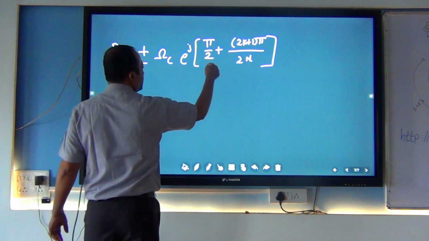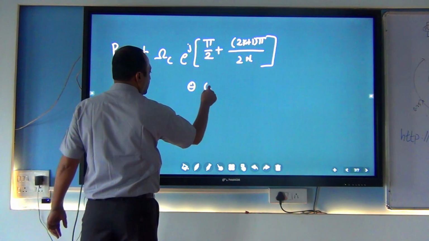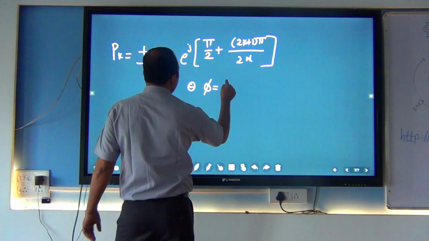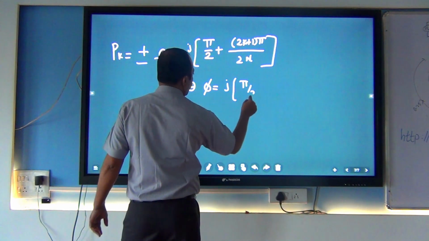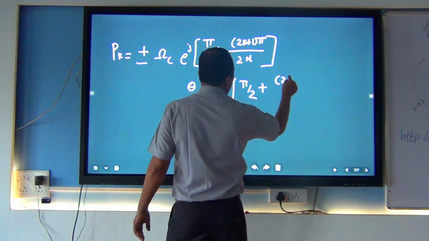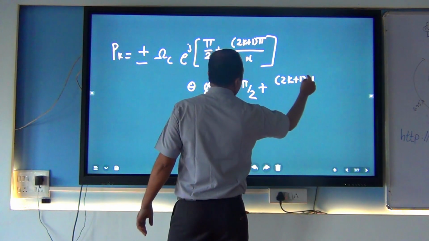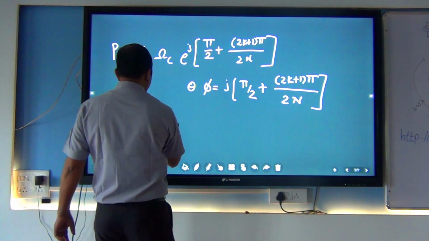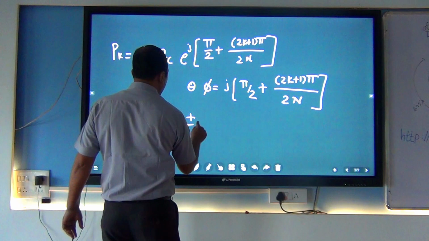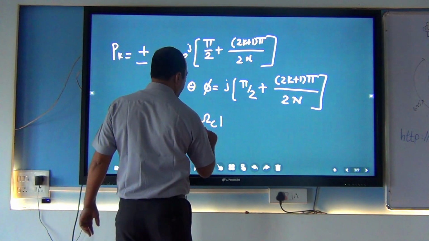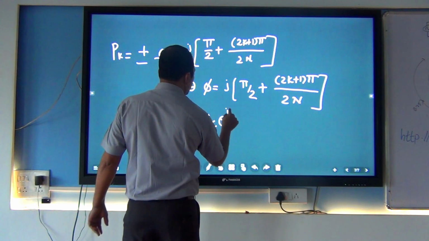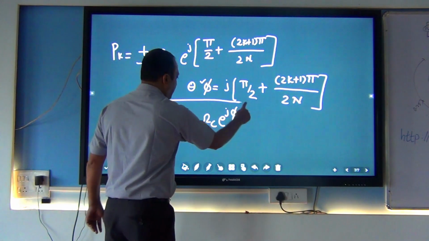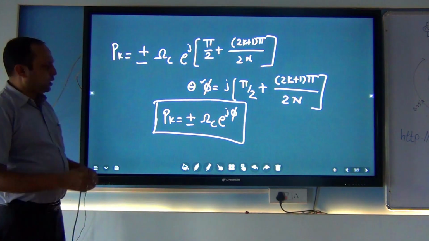So I am replacing this whole term with theta, phi. So the value of phi is j pi by 2 plus 2k plus 1 pi divided by 2n. So p suffix k is equal to plus minus cutoff frequency e raised to j phi. The value of phi is this. So we have got the value of the poles.